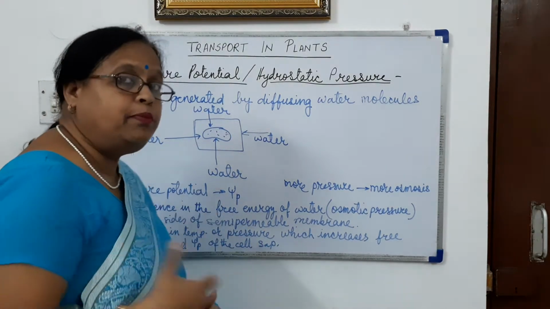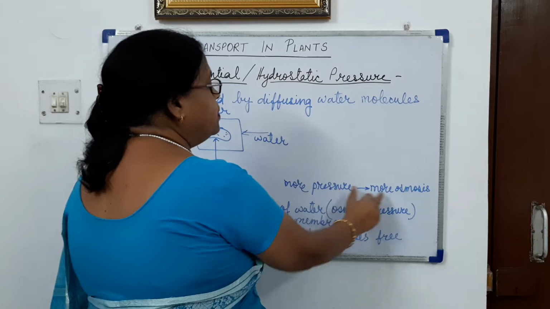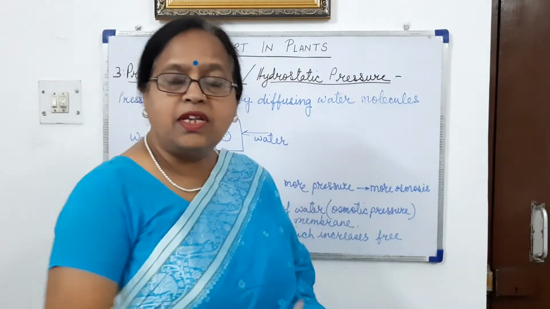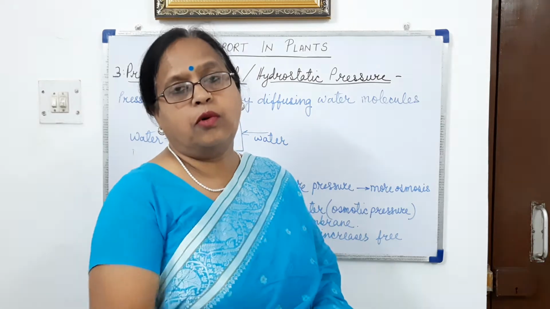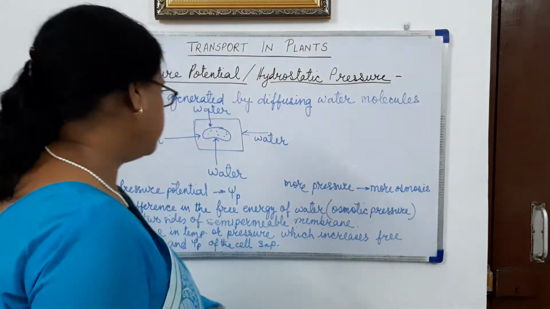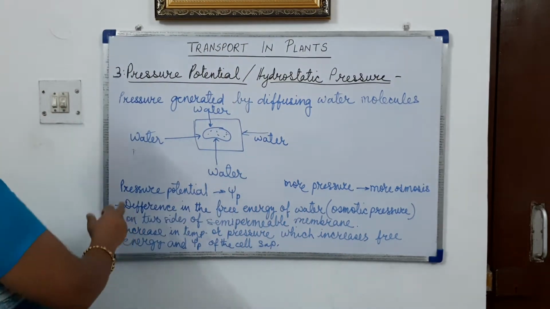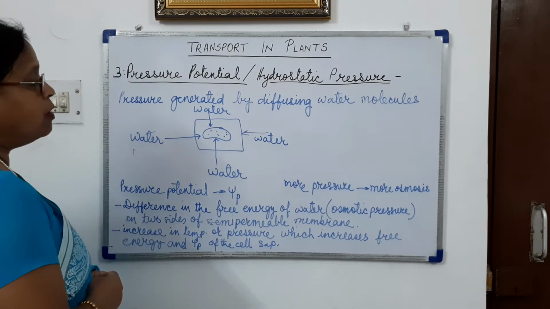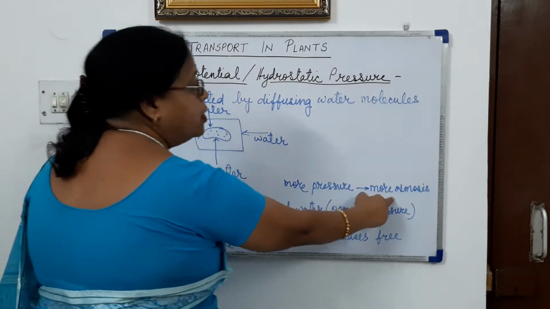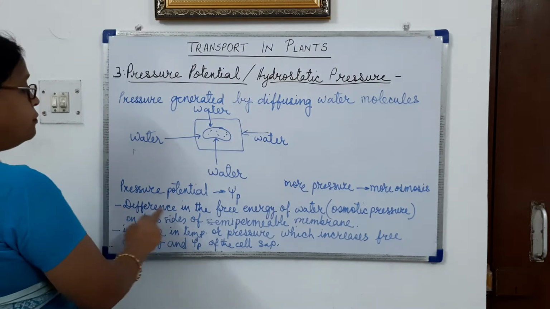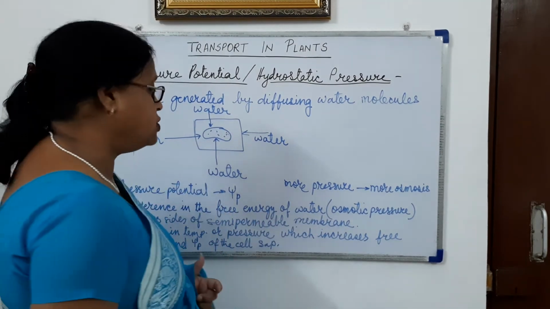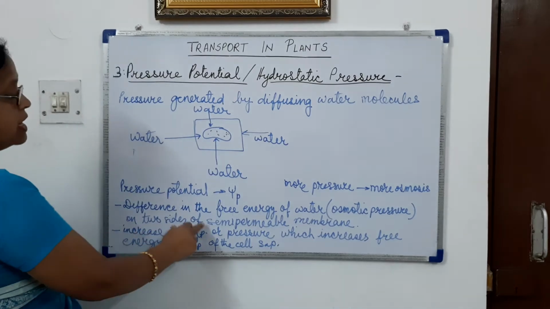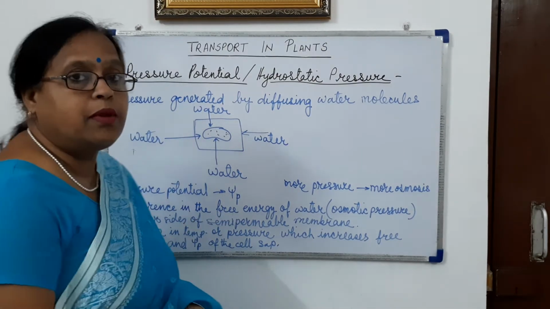Now when there is more pressure, there will be more osmosis. It means the more water molecules keep coming into the cell, the more osmosis there will be. Now why will there be more osmosis? Because of the difference in the free energy of water, that is the osmotic pressure, on two sides of the semi-permeable membrane.